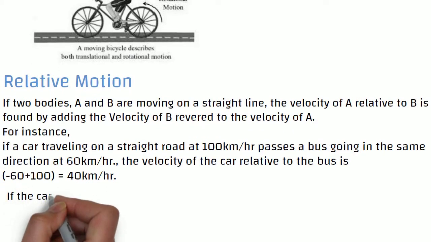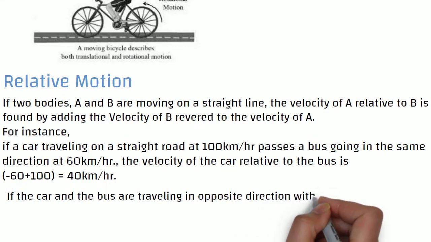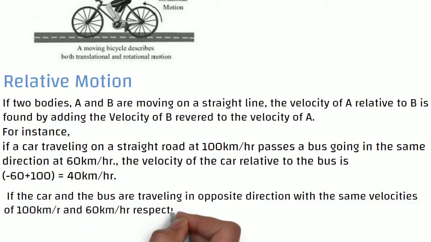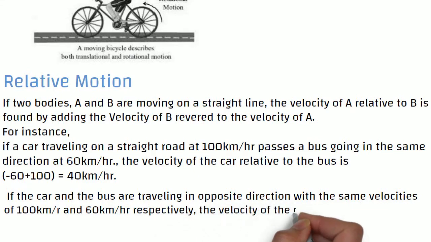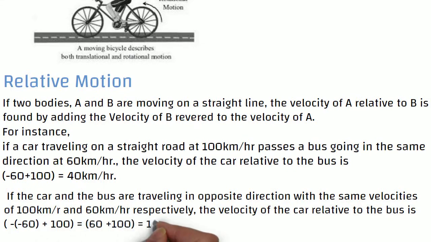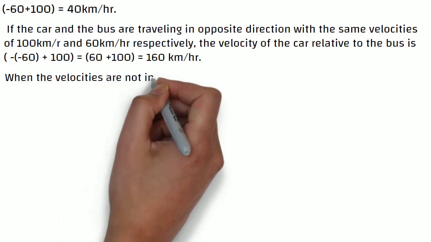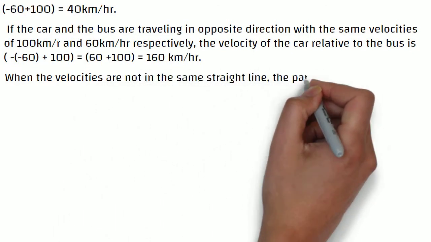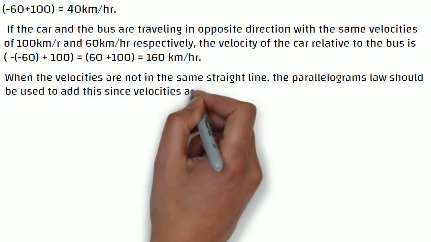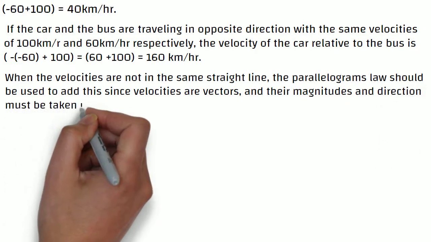If the car and the bus are traveling in opposite directions with velocities of 100 km/h and 60 km/h respectively, the velocity of the car relative to the bus is 60 plus 100 equals 160 km per hour. NB: when the velocities are not in the same straight line, the parallelogram law should be used to add them, since velocities are vectors, and their magnitudes and direction must be taken into consideration.